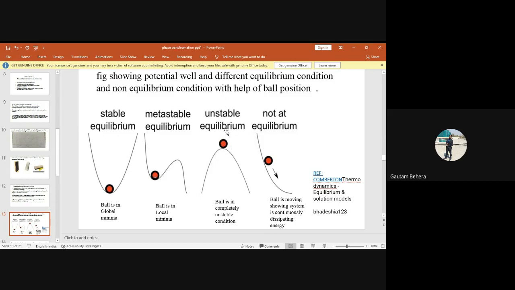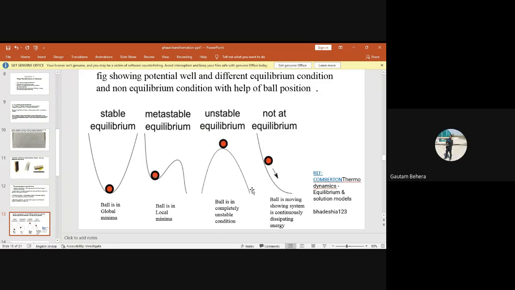So that's why it is in unstable equilibrium, right? This will not remain. This will come back to this position, or this will come back to this position, right? And this position may be which one? Can you tell me? This position and this position may be which one? Global or local or both? Can be both. Yes, very good.